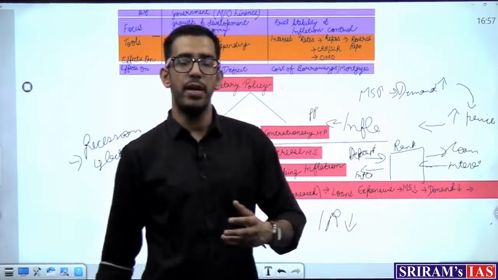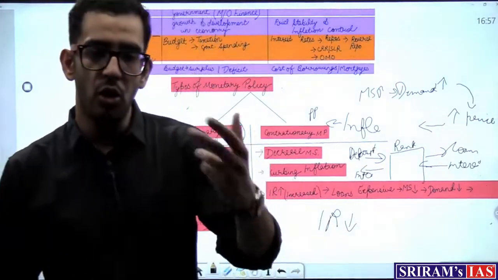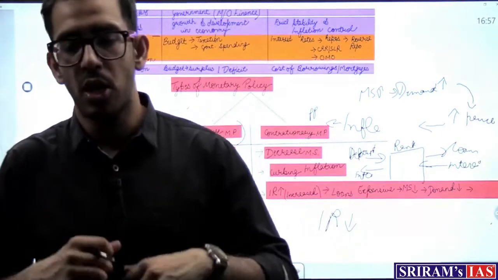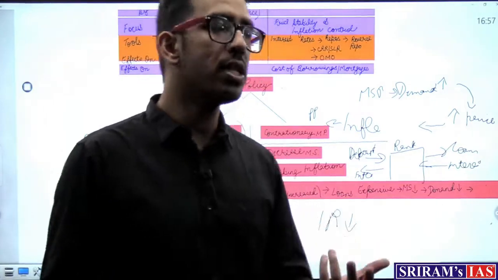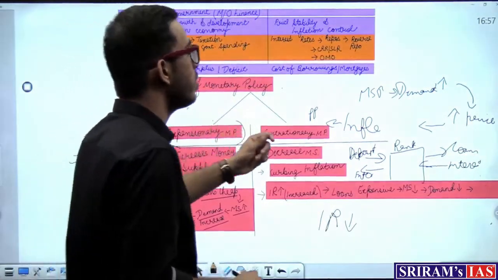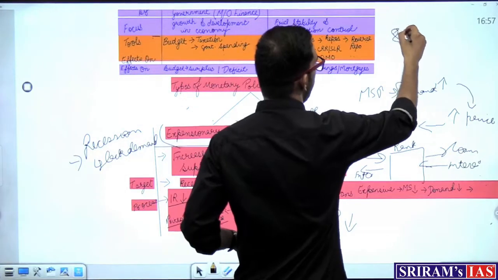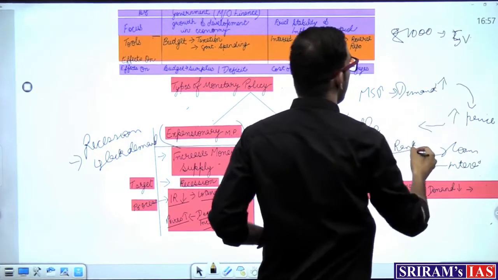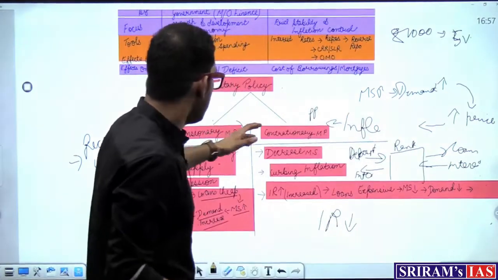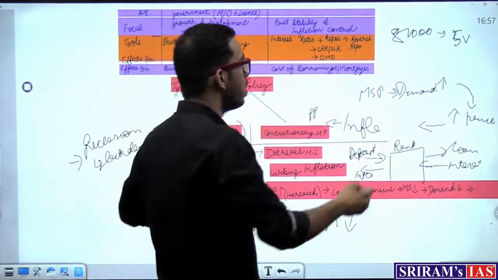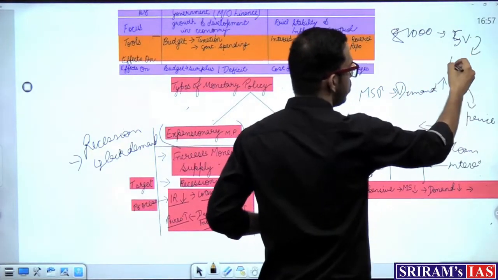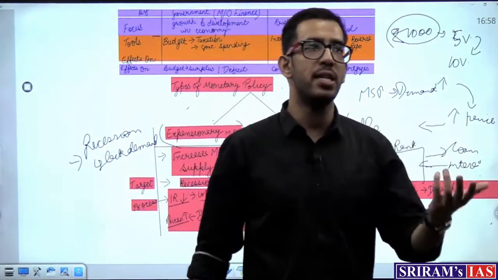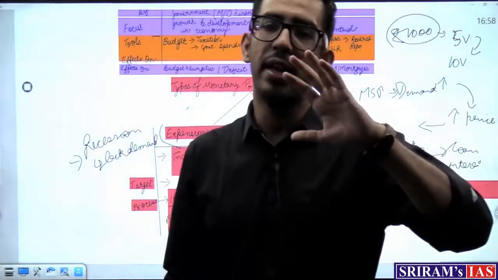So you tell me, when the interest rates on loans are higher, will people be willing to take more loans, or will they be taking fewer loans? Obviously, people would be taking fewer loans. Say previously, if you took a 1,000 rupees loan, and the rate of interest was 5%. Now, because the government is using contractionary monetary policy, the government increased the interest rate to 10%. Obviously, these loans have become more expensive, and when prices are higher, people are reluctant to take loans.